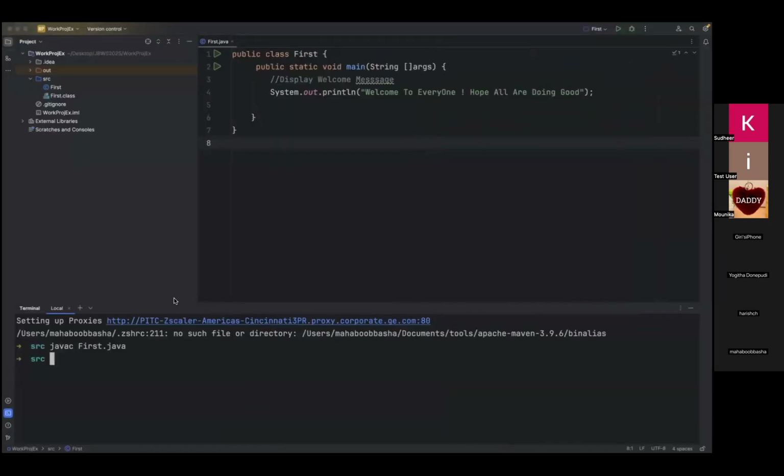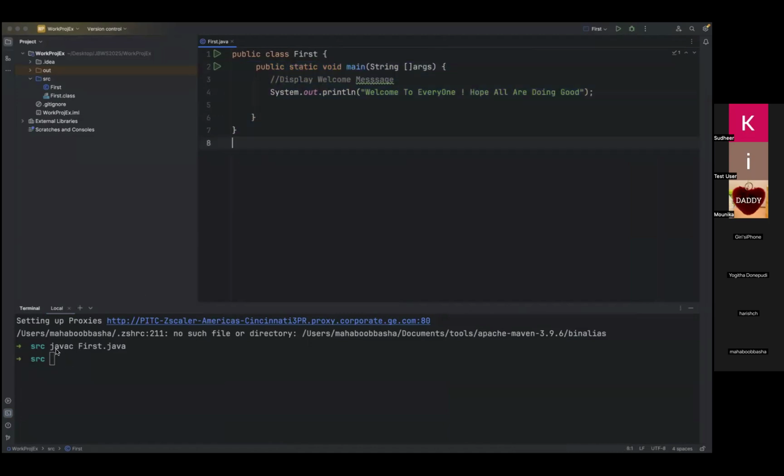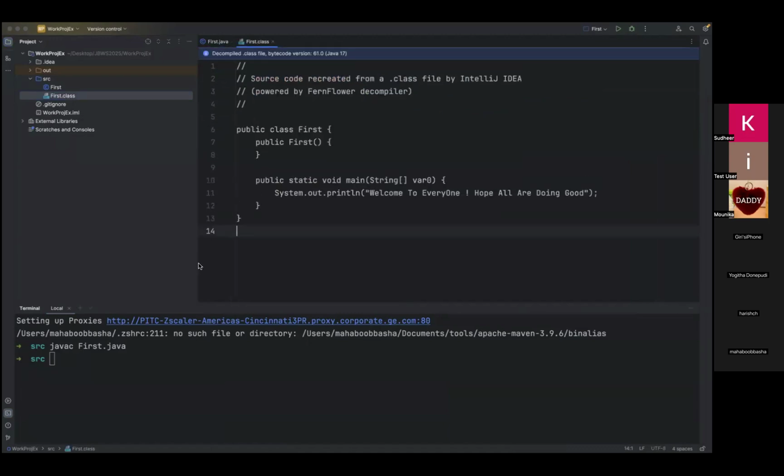Whatever source code you have written, you have now compiled it, and it generated this dot class file. Now you are running, typing this command, java first. When you hit this, JRE execution will start.